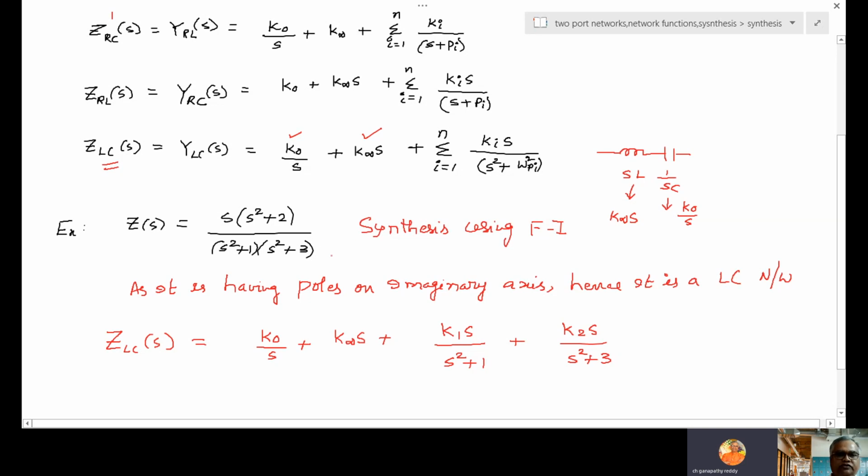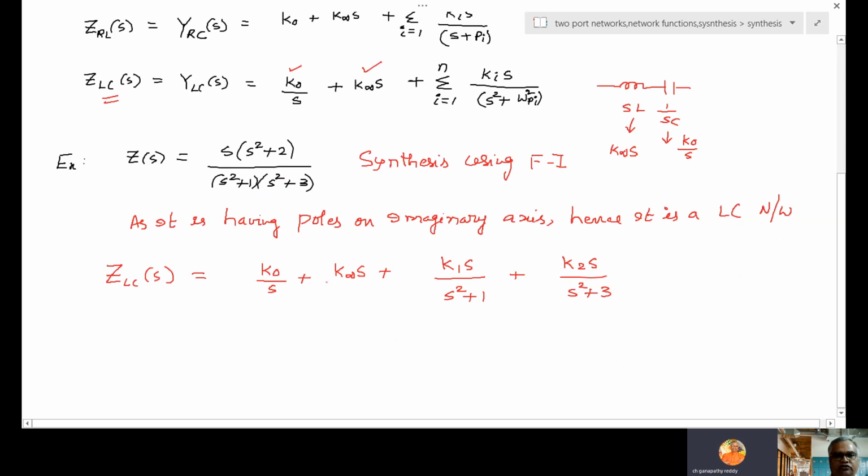If there is one more term, some S square plus 5, then K3 S by S square plus 5. Like that it will come. If S square plus 3 is not there, then this term will not be there. That is the idea. Now K0, K infinite, K1, K2 are the constants that we have to find out.